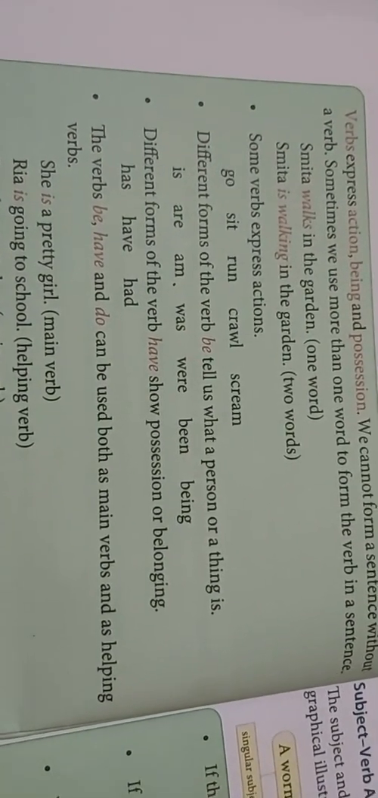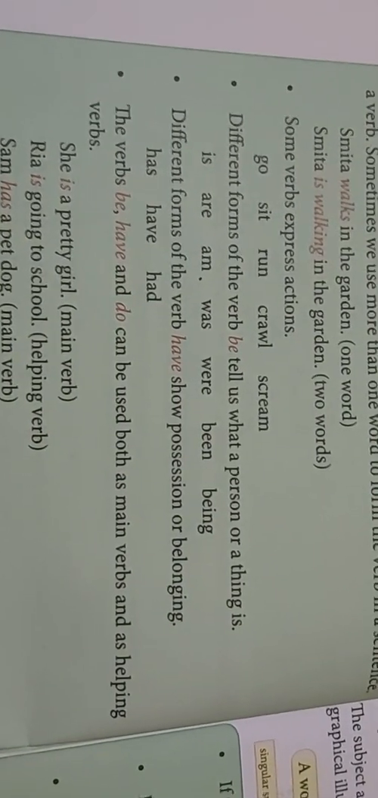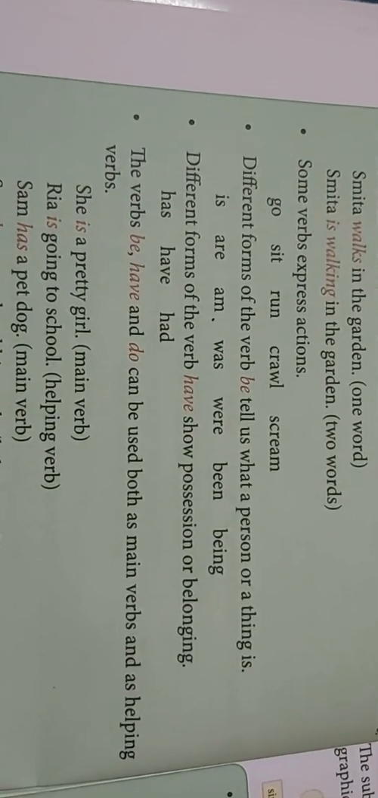Now the next is different forms of the verb have, which show possession or belonging. For example, you said this is, I have two books. So you are showing that the books belong to you. So अगर आपकी कोई चीज़ है जिसे आप बताना चाहते हैं that it belongs to you or something, तो you have to use what form of verb, that is has, have and had. So these are the verbs which you can use for showing the belongingness of things.